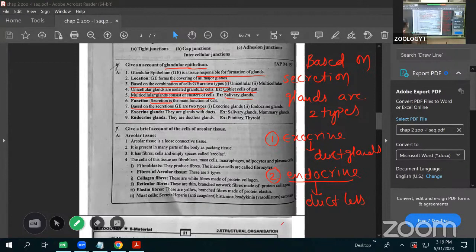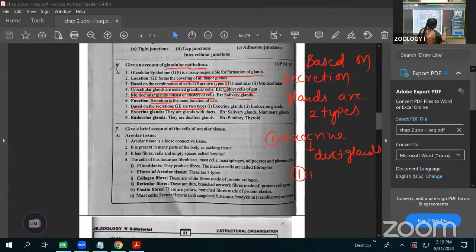Next, the exocrine glands are again divided into three types. Depending upon the secretion along with the cell, there are three types. They are merocrine glands, the second is the apocrine, and holocrine glands.